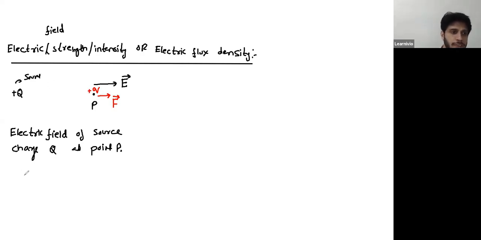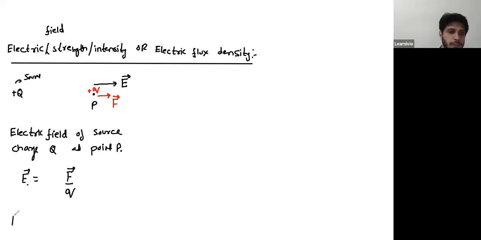So over this point P, the field of source charge is simply the ratio of force experienced by the test charge, F, divided by the magnitude of the test charge q. The ratio of the force and the charge is field. This is the definition of field. This is how we calculate field.